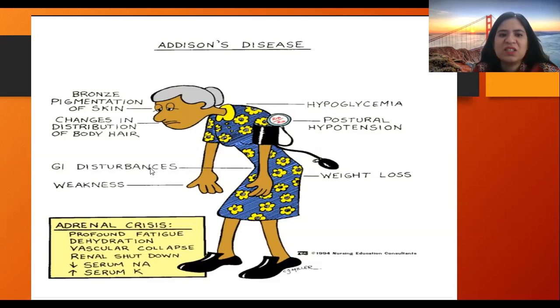There might be GI disturbances like nausea and vomiting, and profound weakness due to the electrolyte changes happening inside the body, that is hyponatremia, hyperkalemia, and acidosis. Renal shutdown will happen, and there is total vascular collapse.